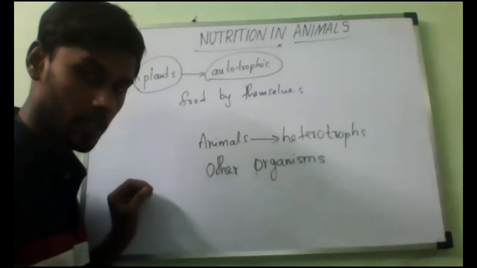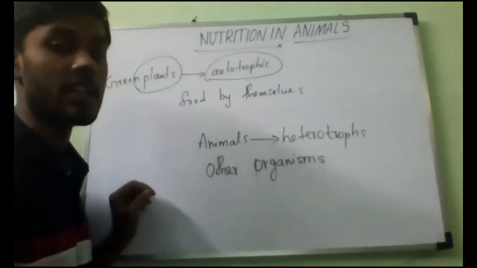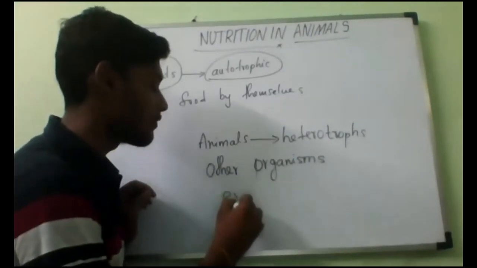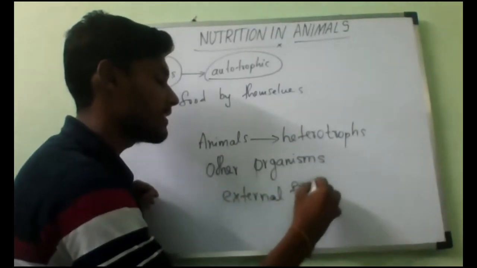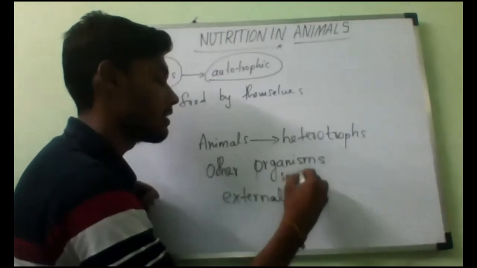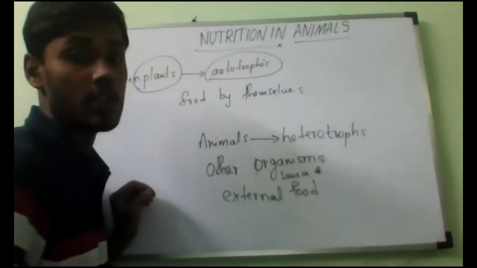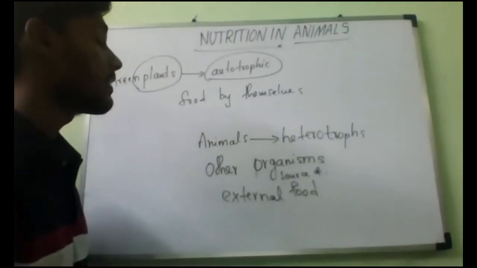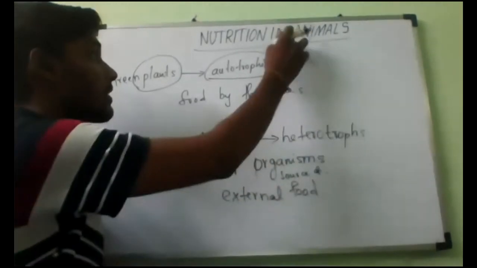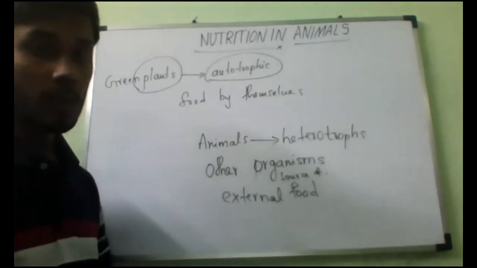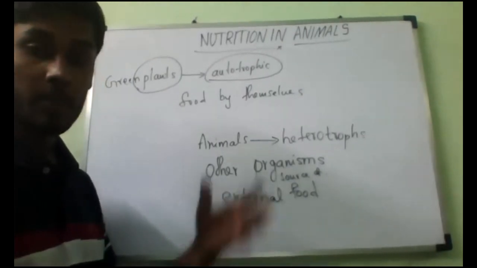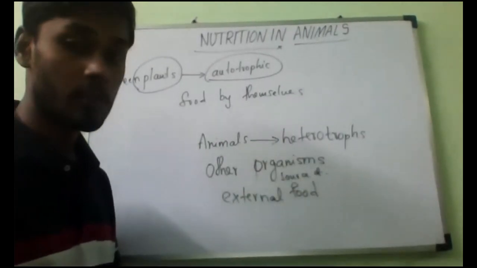That is why animals always need an external source of food. They cannot produce their own food. Now we will discuss how nutrition in animals takes place, what kind of animals get food from what kind of organisms. That is all we'll study.